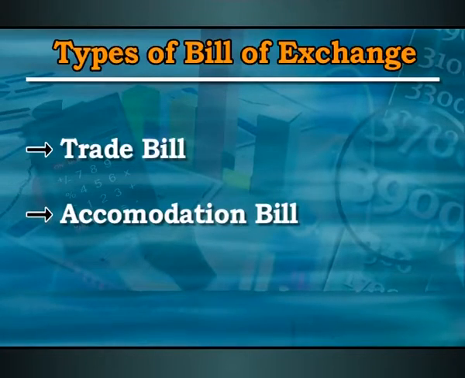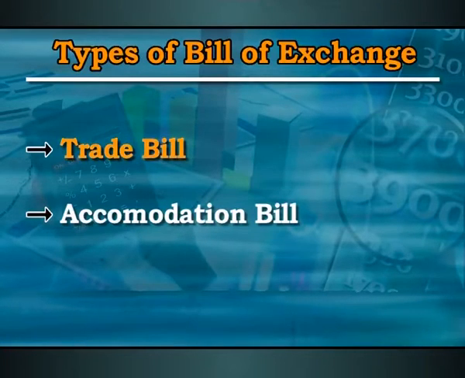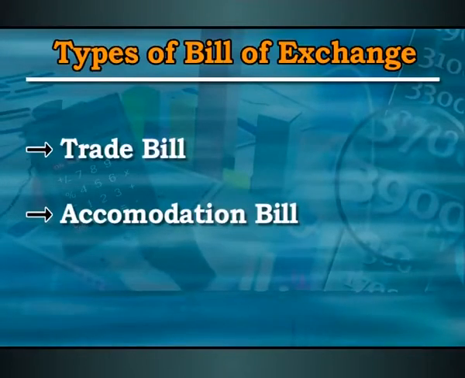Generally, the bill of exchange is written by the creditor or the seller when the goods are sold on credit basis. This is called trade bill. In this case, the consideration is the amount against the goods which have been sold, and the payment is to be made on some later date.